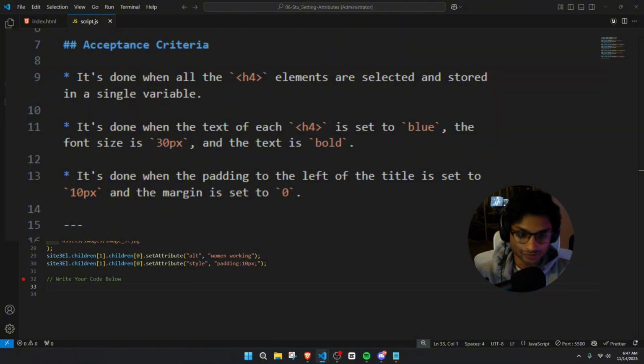We have a web page with multiple H4 elements. Those are the titles, by the way. We're going to select all those H4 elements into a single variable, and then we'll apply some styles to them, like setting the font size to 30 pixels, changing the color to blue, making the text bold, and giving them some padding and zero margin.